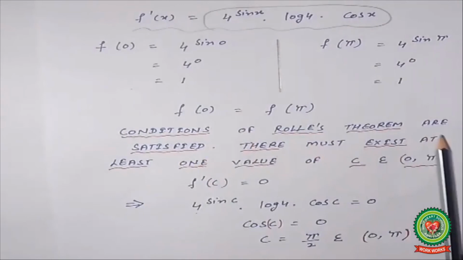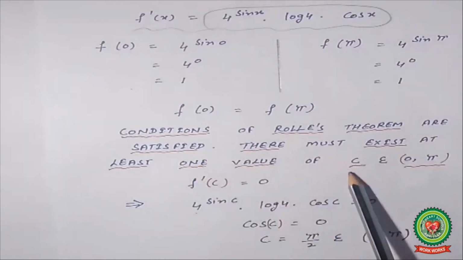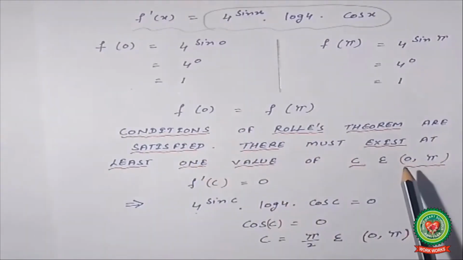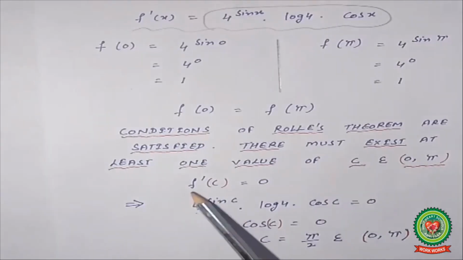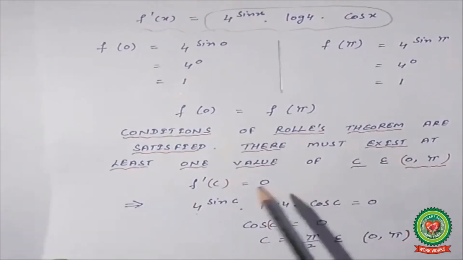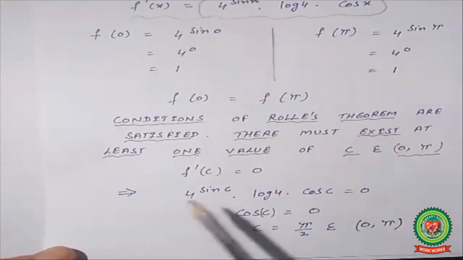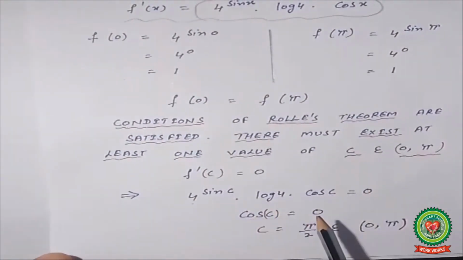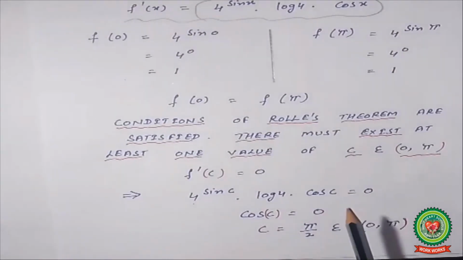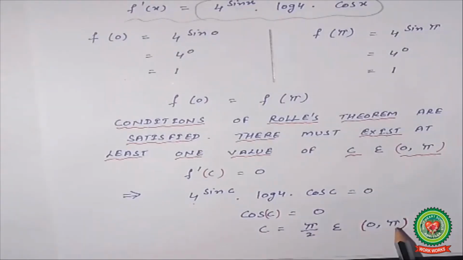And there must exist at least one value of c belonging to the open interval (0, pi). Then f dash c is equal to 0. Then 4 raised to power sin c, log 4, cos c is equal to 0. By solution, cos c is equal to 0. Cos is 0 at what value? Pi by 2, 90 degrees. Then c is equal to pi by 2, which belongs to the open interval (0, pi). Then at last you will also write in the same way that Rolle's theorem is verified for the given function there.